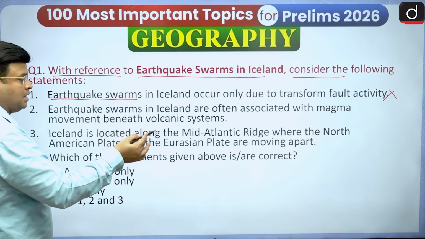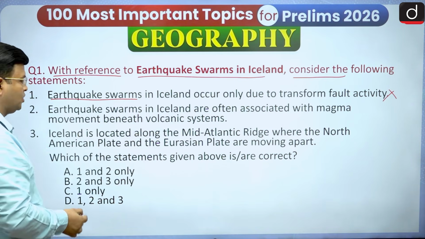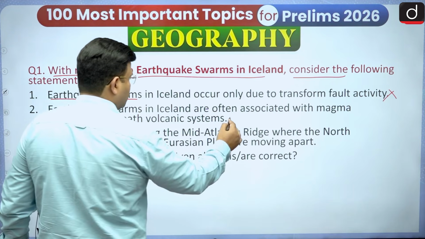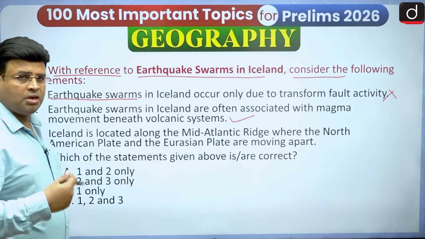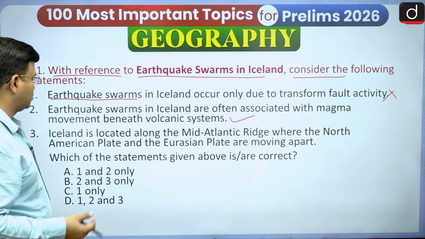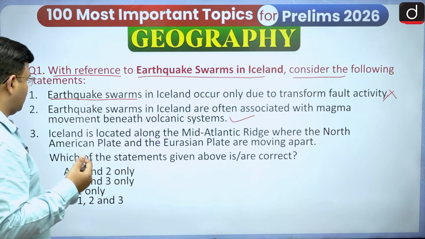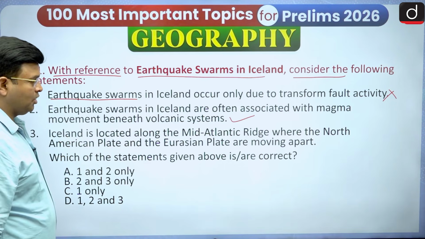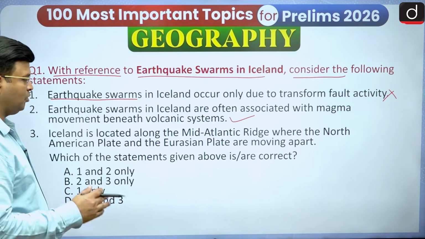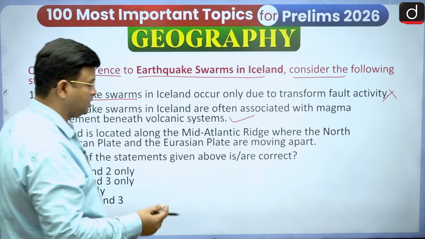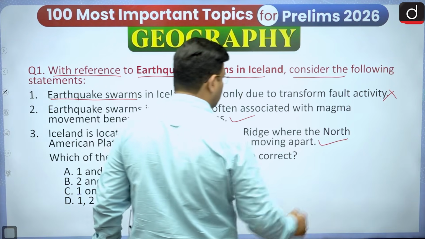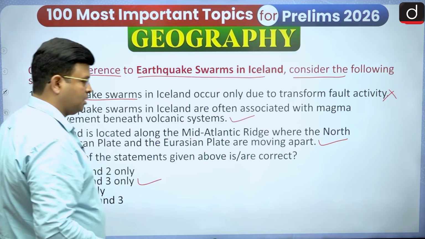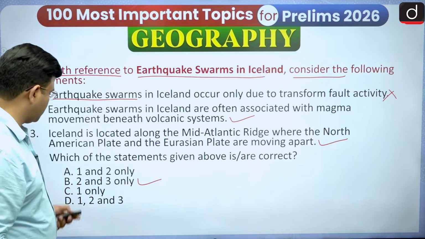Earthquake swarms in Iceland are often associated with magma movement beneath the volcanic system. Yes, magma is slowly coming up, and therefore there will be small earthquakes at regular intervals and of equal magnitude. Iceland is located along the Mid-Atlantic Ridge, where the North American plate and the Eurasian plate are moving apart. Yes, it is a correct statement. So we can say that 2 and 3 are correct. So again I say, option B is correct, 2 and 3.